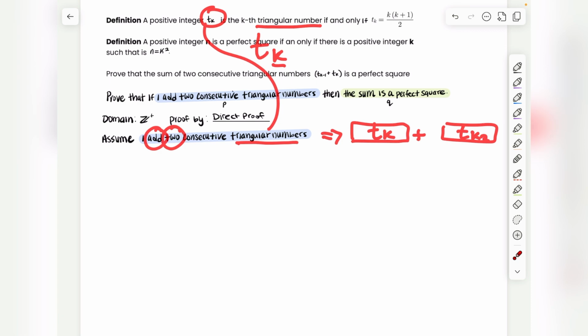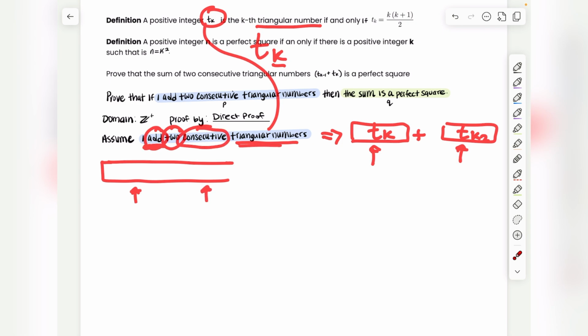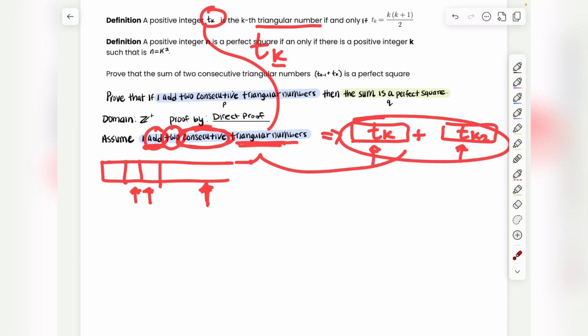So what I'm saying is in the list of triangular numbers that we have, I'm picking one triangular number right here, and this one could be any other one. It could just be another triangular number. But the problem is we're trying to prove that when I add triangular numbers, they have to be right next to each other. So not this one, but this one. So triangular numbers that are right next to each other. So how do we fix this so that this says that the triangular numbers have to be consecutive?